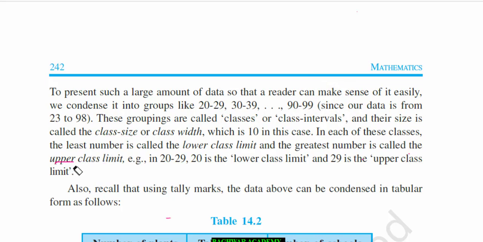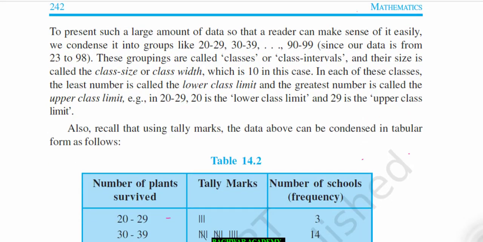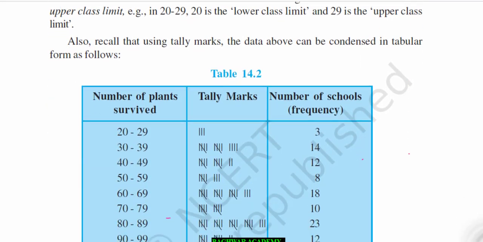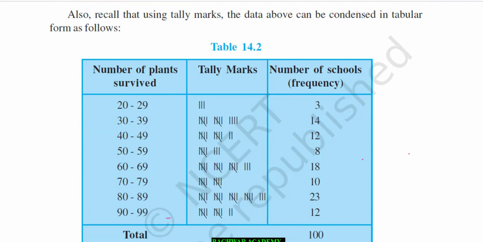Now you see, we have Table 14.2, number of plants. For 20 to 29, you count how many are there. For 20 to 29, that frequency is 3. Tally marks, if you remember from previous classes, you can see 3 is shown as 1, 2, 3.